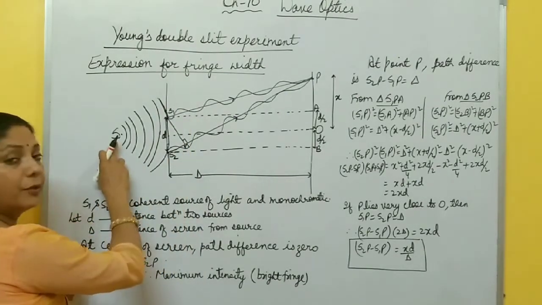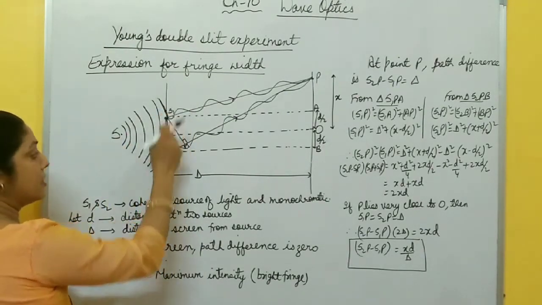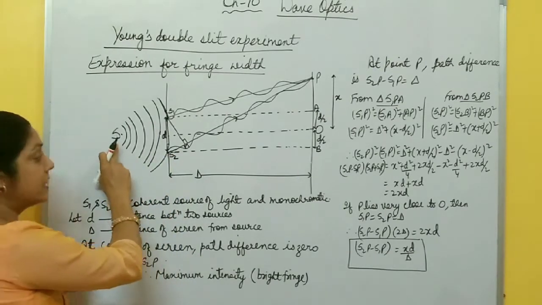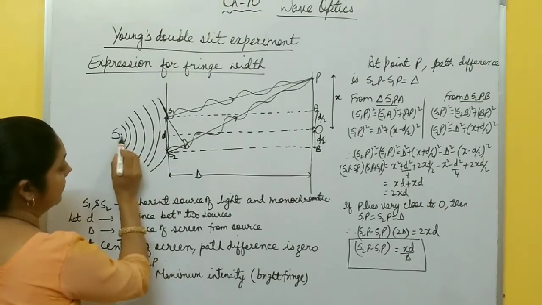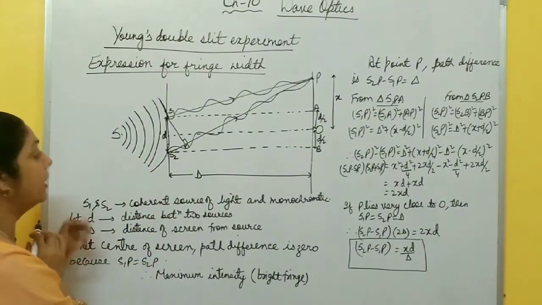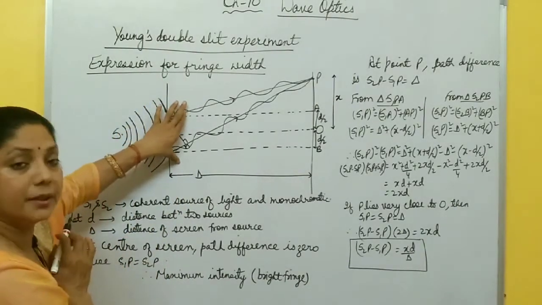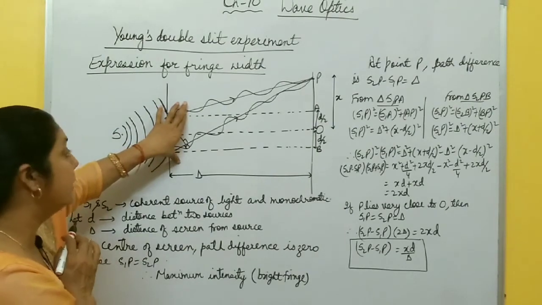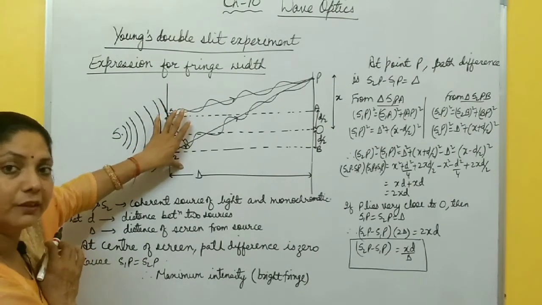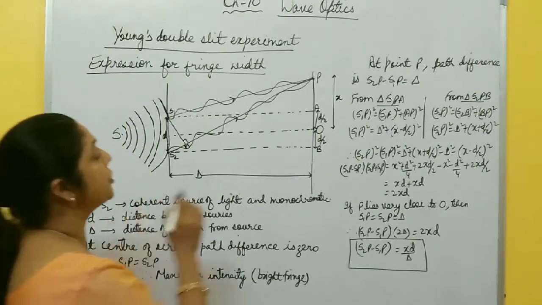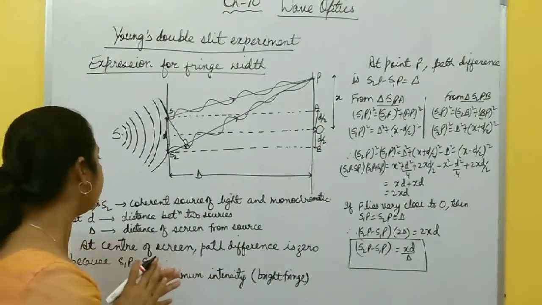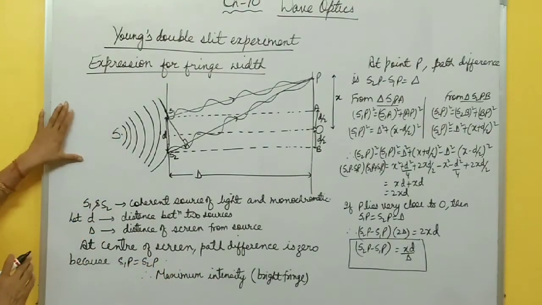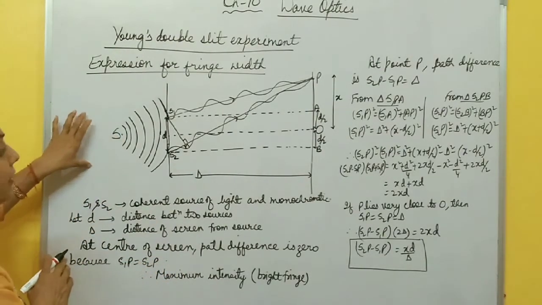But how are these two sources coherent sources? Because they are produced from the same source. This S1 and S2 are produced from the source S, and the distance of S1 from S and of S2 from S is also the same. It means these two sources are coherent sources. They must have a constant phase difference between them, so they are in a position to produce a sustained interference pattern on the screen. So this is the experimental setup for Young's double slit experiment.